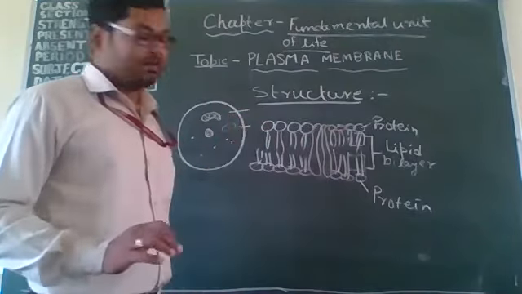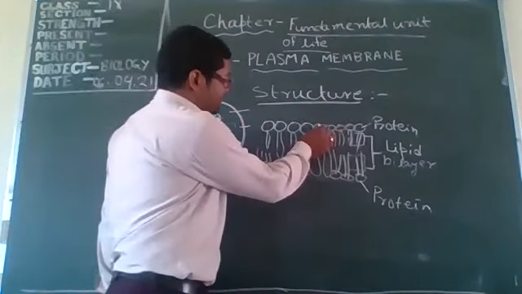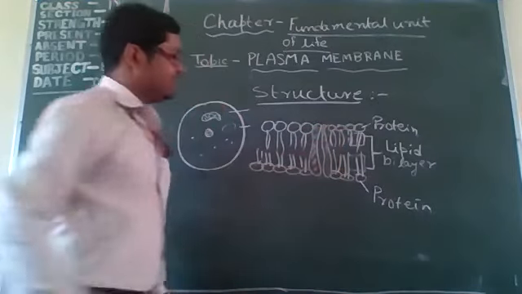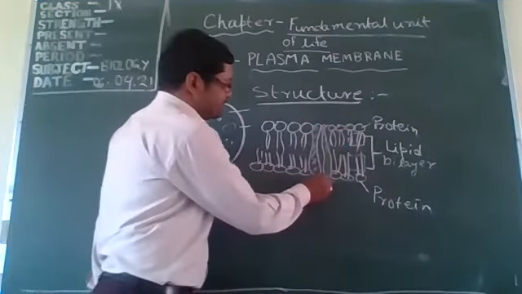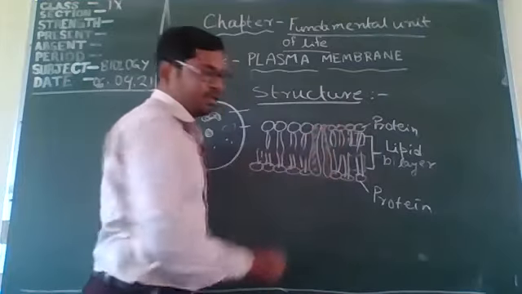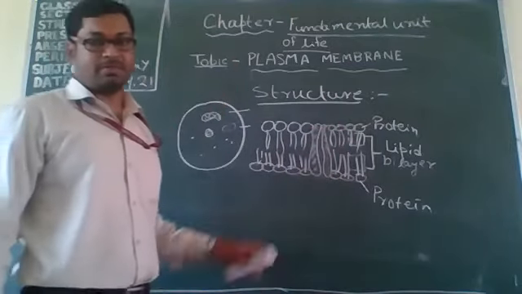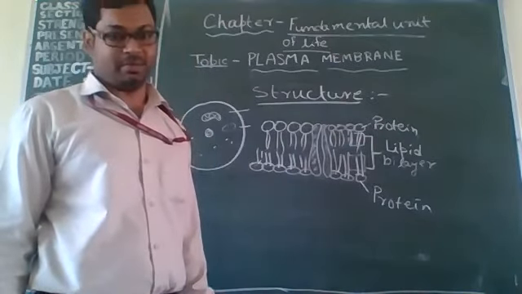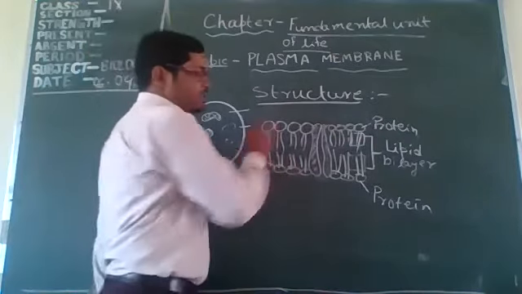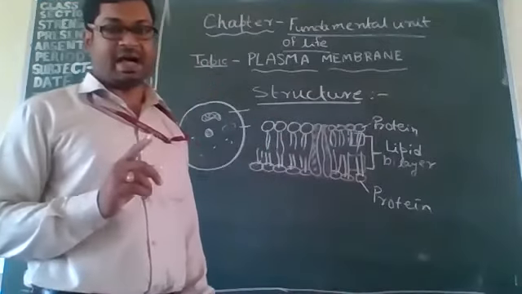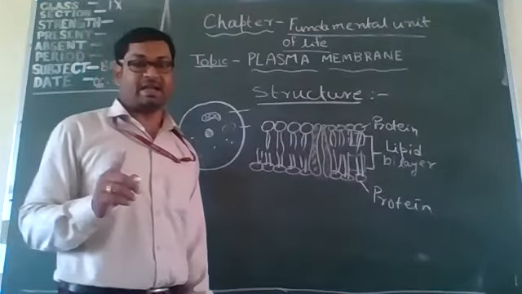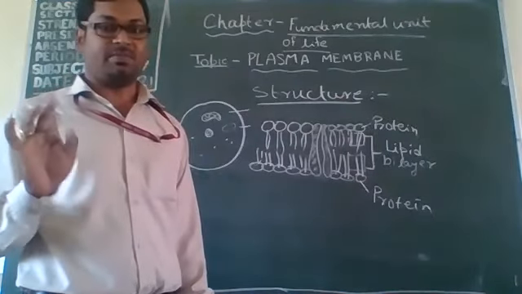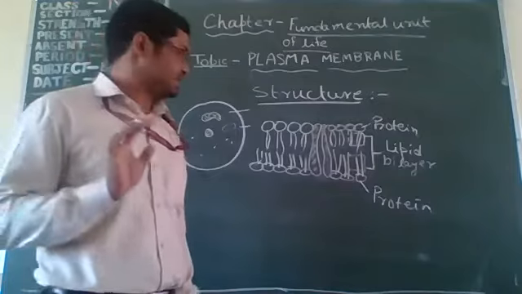And some proteins are present in between those layers, and there are also some pores present. These proteins are called integral proteins. And also some small carbohydrates are attached to the outer surface of lipids and proteins.